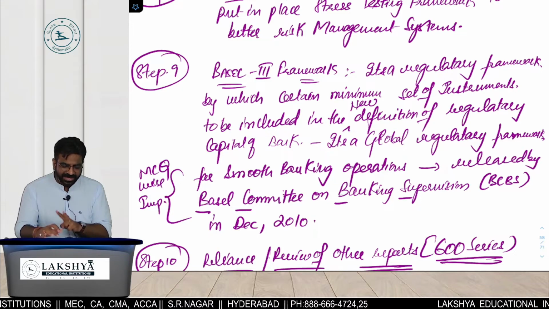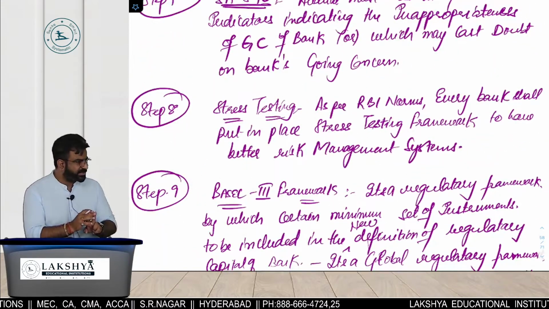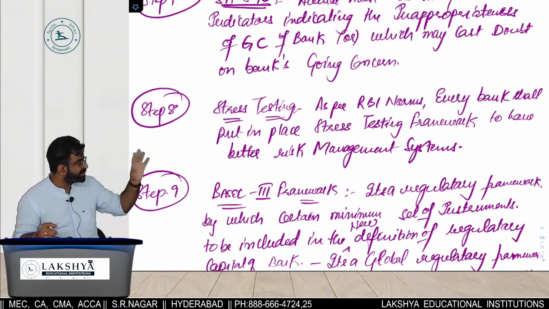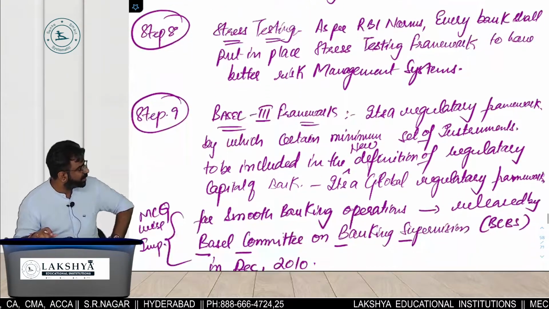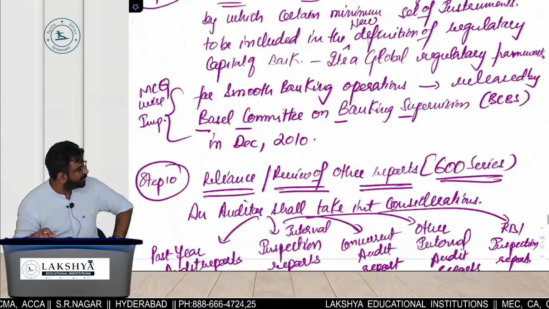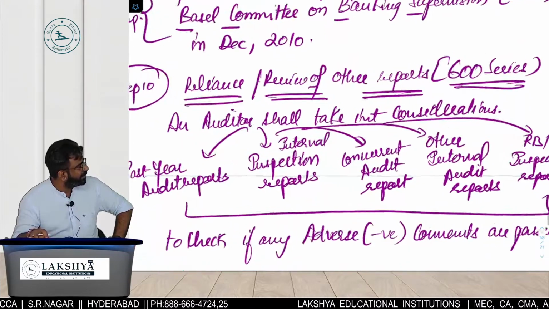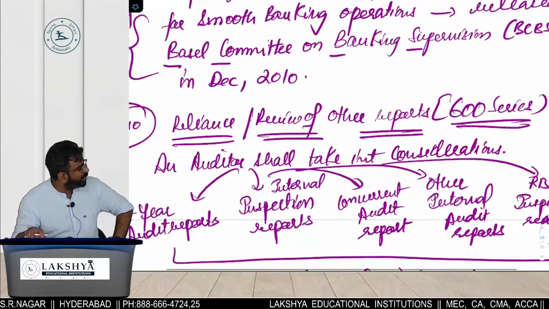So last का 8th and 9th point is relating to frameworks. 8th point is relating to stress testing framework, and step number 9 is talking about what? Basel III framework. Are you getting the point? And what is the step number 10, everyone? Reliance or review of which reports?